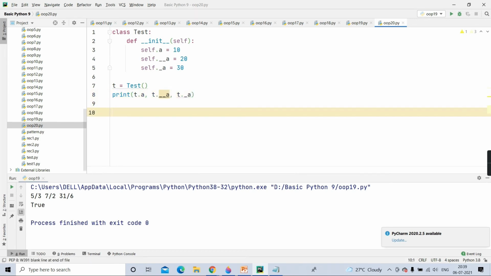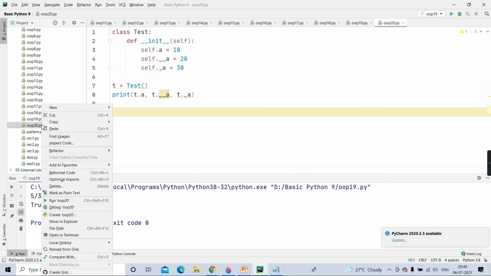What do you say, for which one should it give error? According to C++ and Java, it will give error to both, protected also and private also. Only for public it won't give. Okay, for the remaining 2 it will give error, even in C++, even in Java. Python will give error to this one, double underscore a, because it is private.